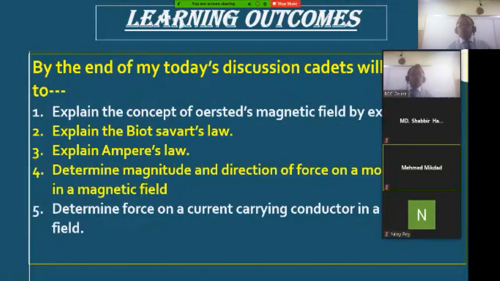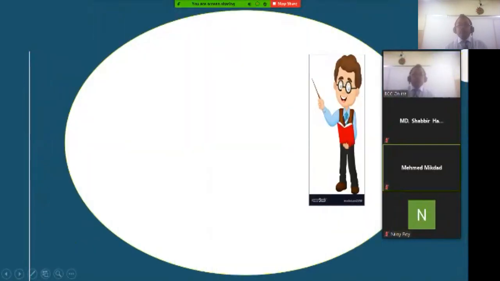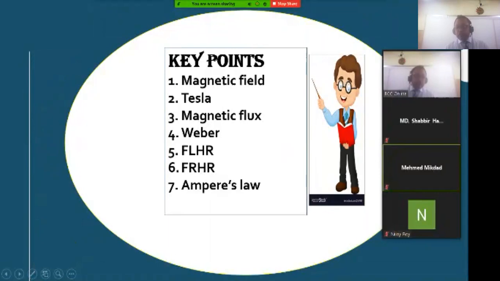Determine force on a current carrying conductor in a magnetic field. And lastly, you will be able to explain the Hall effect. Okay, my dear boys, these are today's key points that are inserted here. Look at this.